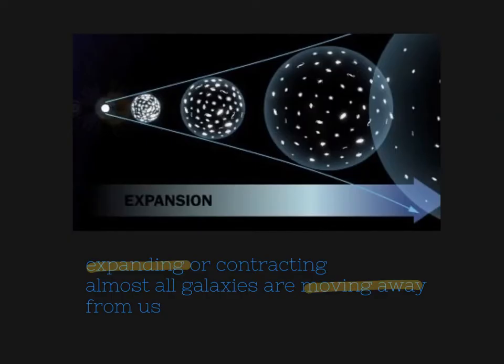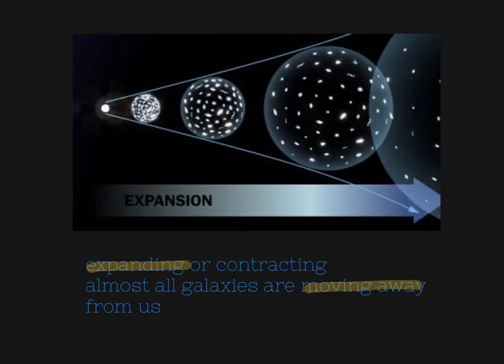A few years after Albert Einstein had developed his famous theory of general relativity, in 1915 he applied it to the entire universe and found something remarkable. The theory predicts that the whole universe is either expanding or contracting. There really isn't any other alternative. The universe staying static is like a pencil balanced on its point: possible but very, very unlikely, and not liable to last for very long.